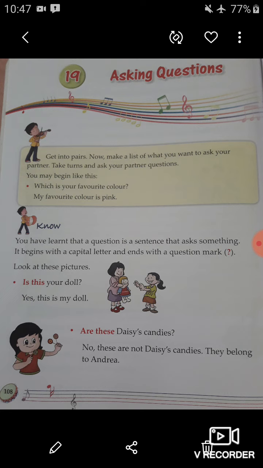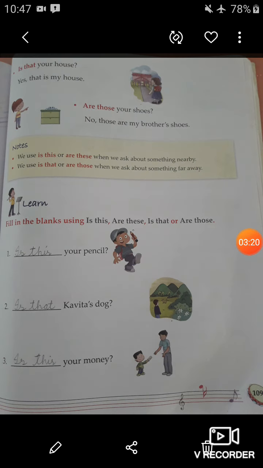Now look at these pictures. Is this your doll? Yes, this is my doll. Are these Daisy's candies? No, these are not Daisy's candies. They belong to Andra. Now, is that your house? Yes, that is my house. Next one, are those your shoes? No, those are my brother's shoes.